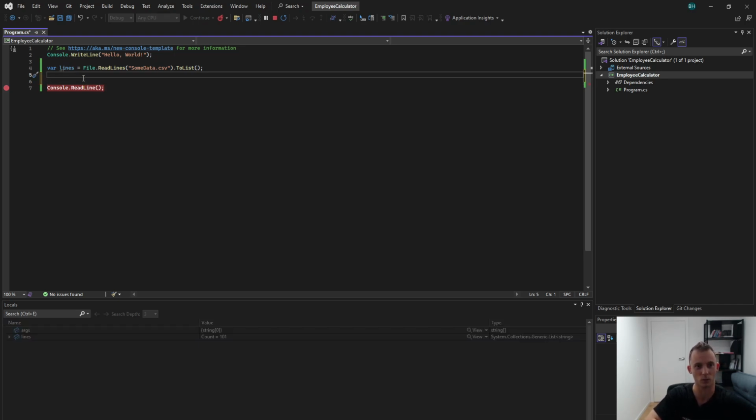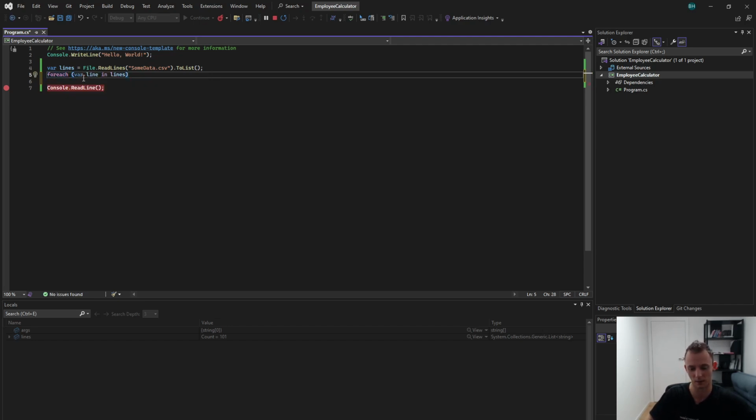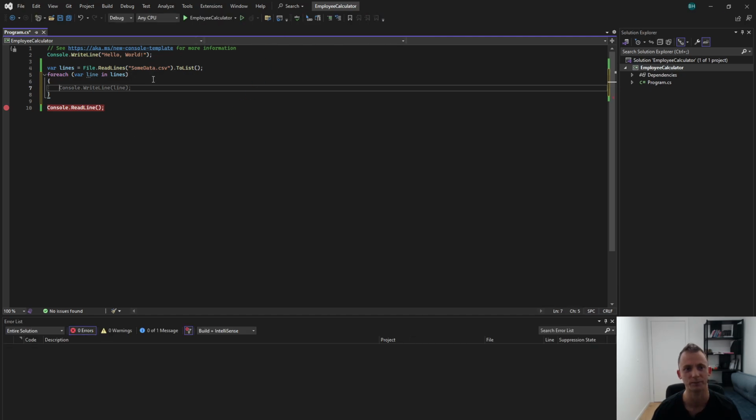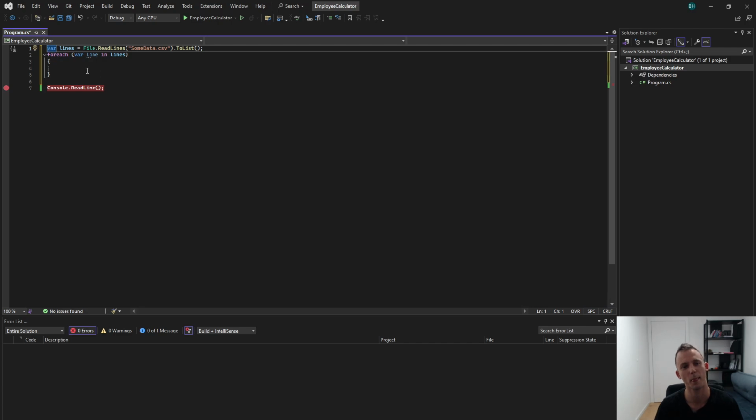All right, so to iterate, we will use a foreach statement. There are a few options, for and foreach, but foreach is useful. Foreach, and then I'll tab and tab. So tab fills in with suggestions. IntelliSense in Visual Studio is pretty good. Okay, so I can run it. All right, for each line in lines, I now need to parse a line.